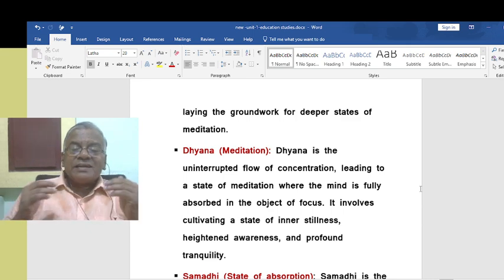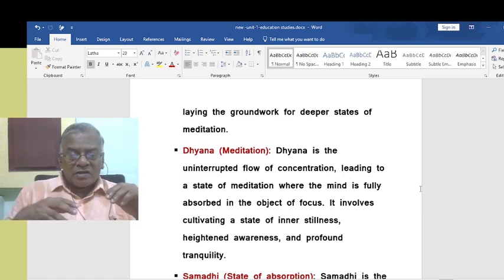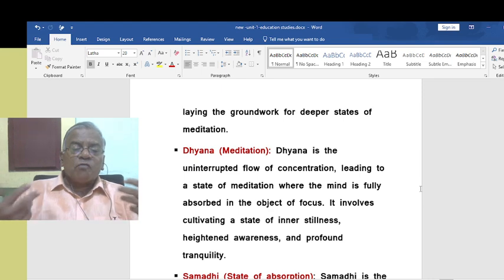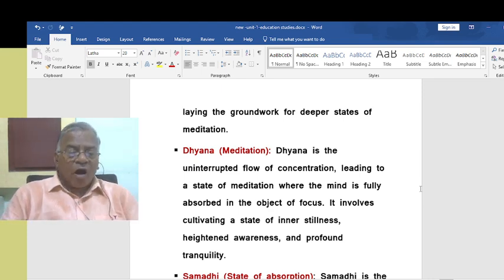It involves cultivating a state of inner stillness, calmness, heightened awareness, that is increased awareness, and profound tranquility, deep peace within oneself. That is a deep peace. So that is called dhyana.